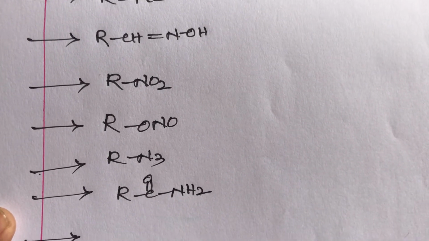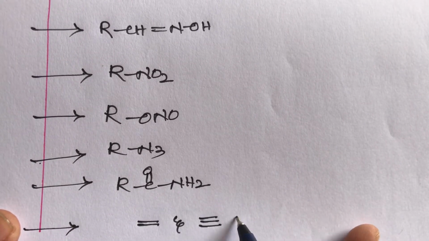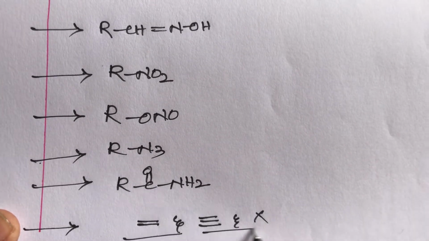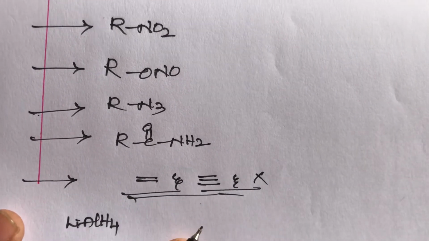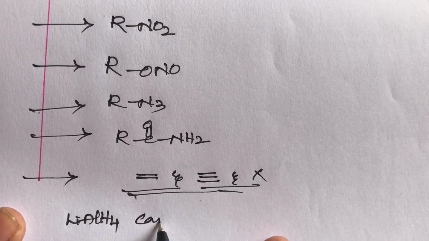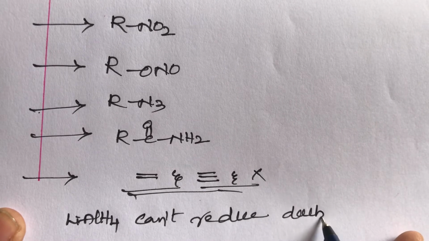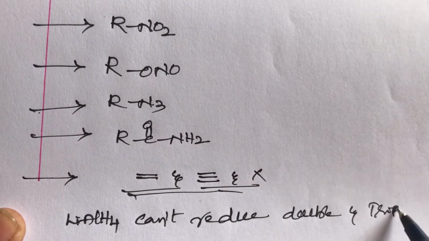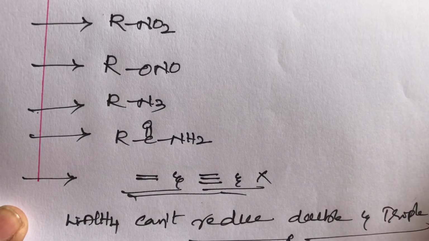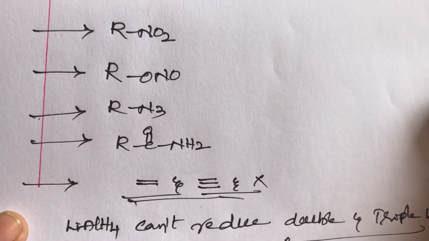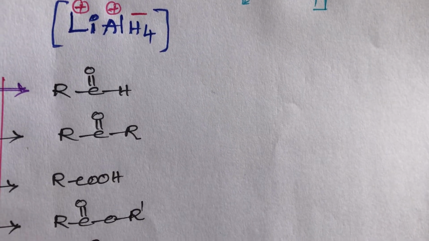Lithium aluminum hydride cannot reduce double bond and triple bond. Once again, students, I am writing, lithium aluminum hydride cannot reduce double bond and triple bond also. It is very important, students. It cannot reduce carbon double bond and carbon triple bond, you remember. So I gave only a simple trick, students. You remember these following functional groups.